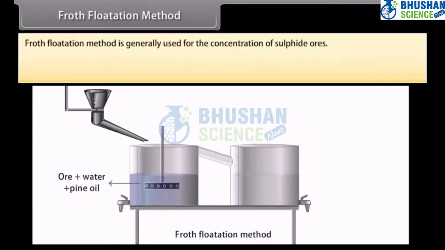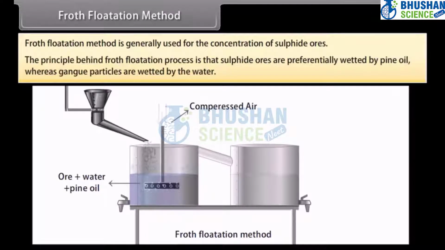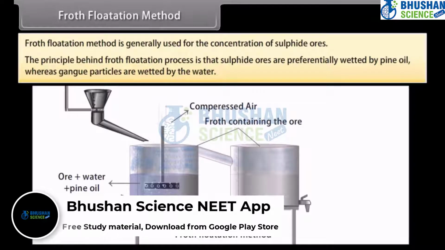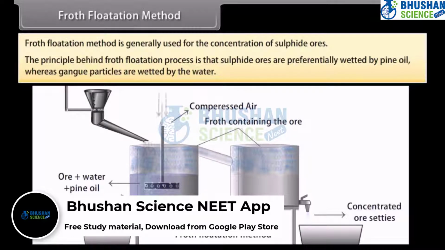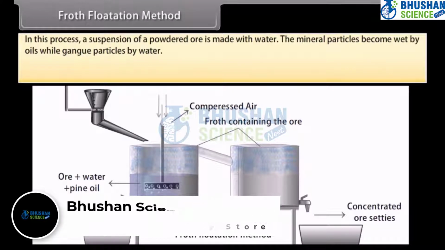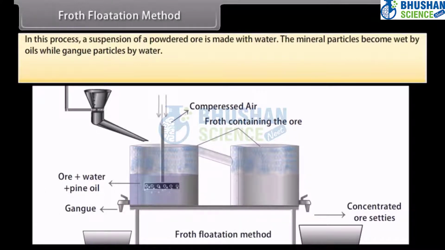This method is generally used for the concentration of sulfide ores. The principle behind froth flotation process is that sulfide ores are preferentially wetted by pine oil, whereas gangue particles are wetted by water. In this process, a suspension of a powdered ore is made with water.